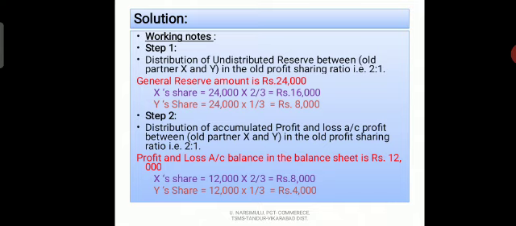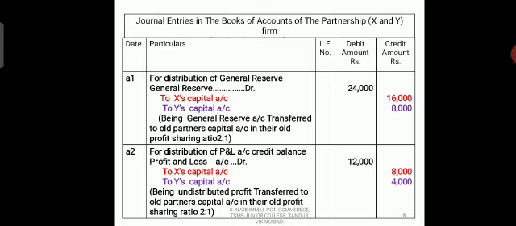How can we write the entries? You observe. For the distribution of general reserve, only one entry we have to write: General reserve account debit to X's capital account and Y's capital account.